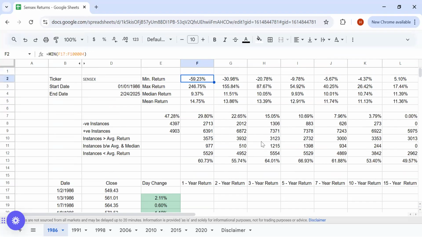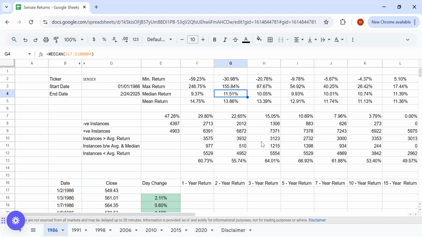During that period, the minimum return possible was negative 59.23%, and the max positive return was 246.75%. The mean return is 14.75%. Typically investors look at this 14.75%. But if you look at the median on a rolling basis for close to the last 40 years, the median return has been 9.37%. That means 50% of the investors made less than 9.37% on a 1 year basis.